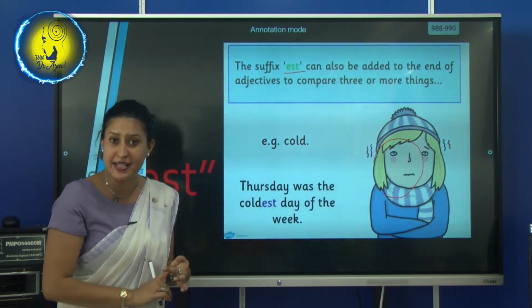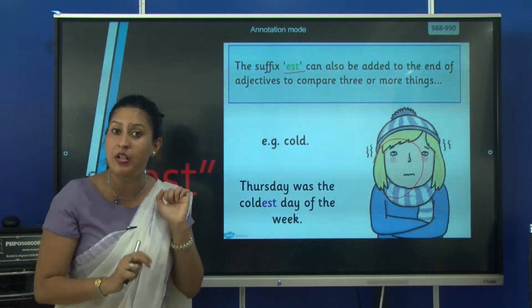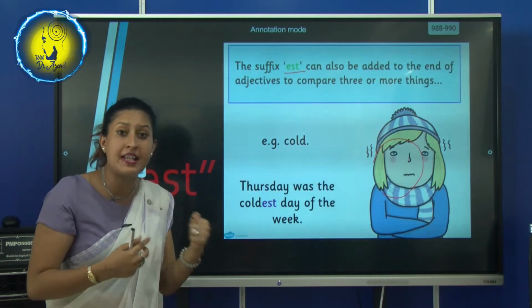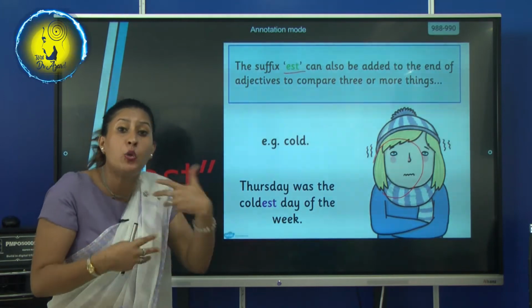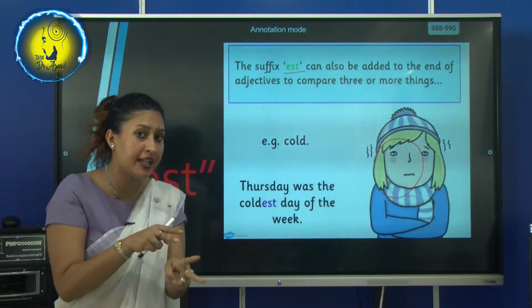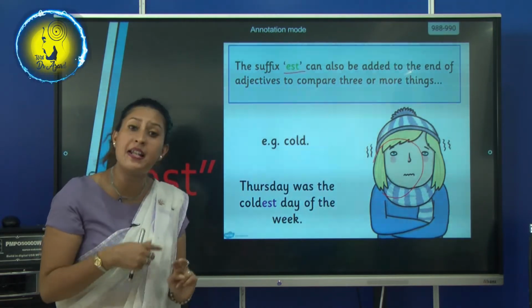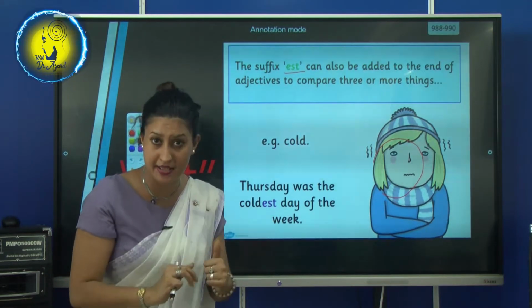There are 7 days. As you learned earlier, when you are comparing between 2 things, it's a comparative adjective. If you are comparing more than 2, it becomes a superlative adjective.